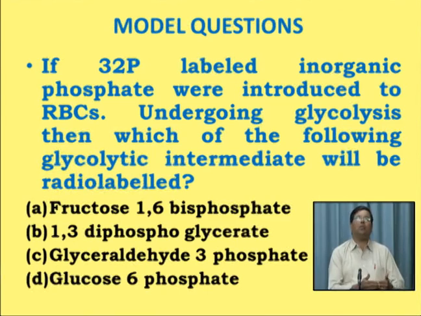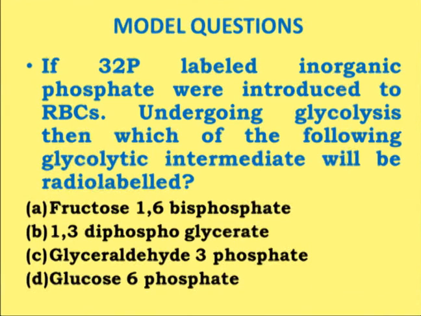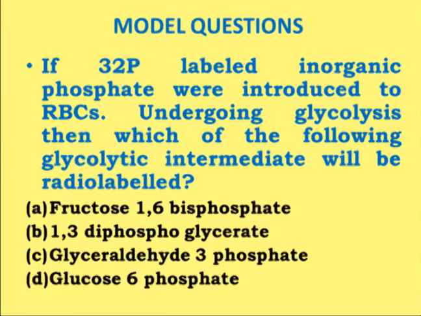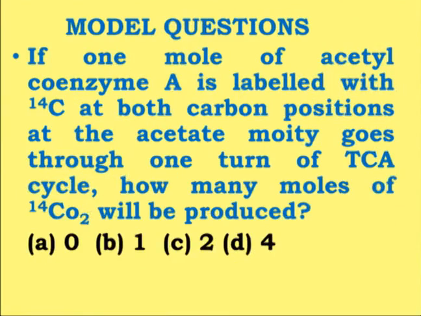So this question can also be further complicated, that out of 1 and 3, since there are two phosphate groups, which will be radio labeled? First carbon will be radio labeled or the third carbon will be radio labeled? So in that case, the correct answer will be that the first carbon will be radio labeled, because it is being oxidized and phosphorylated by the inorganic phosphate, and that's why the label will be incorporated at the first carbon of 1,3-diphosphoglyceric acid.